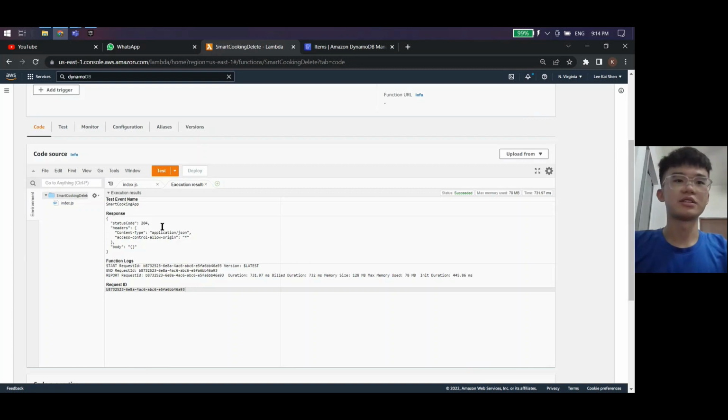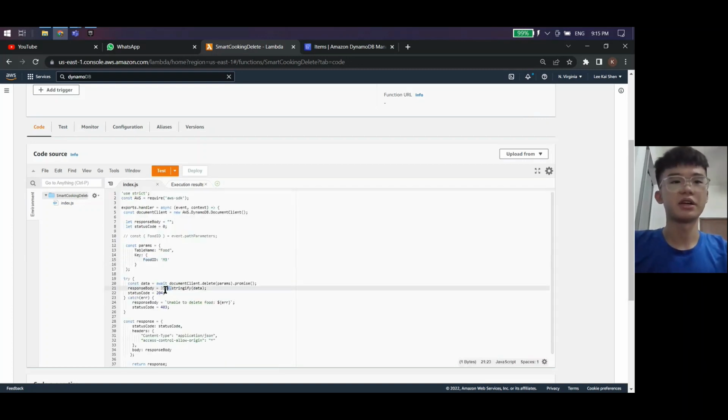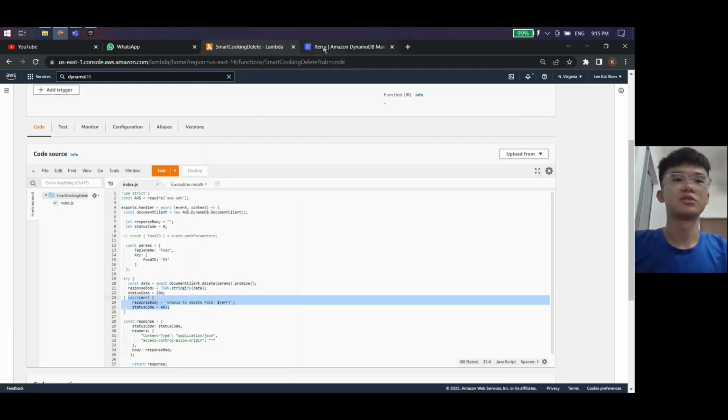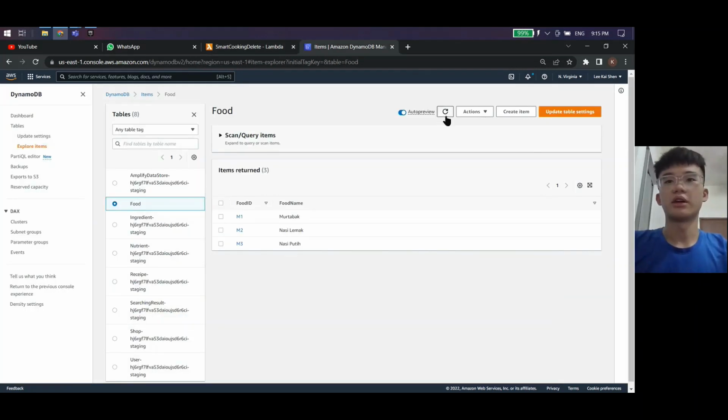We can see that the code is okay. Now we go to see whether M3 is still there. Refresh again, and now we don't have M3 anymore.